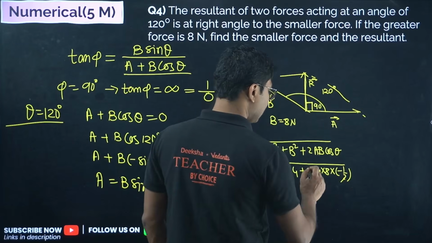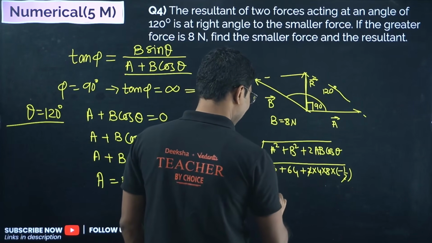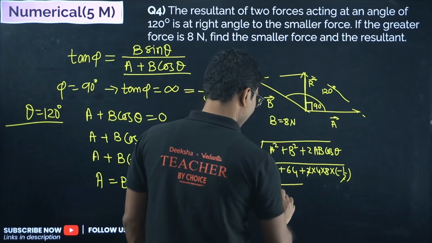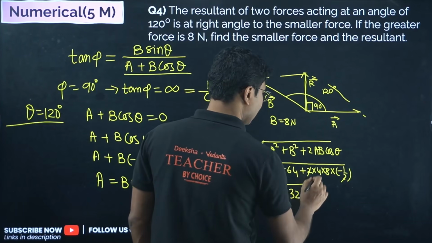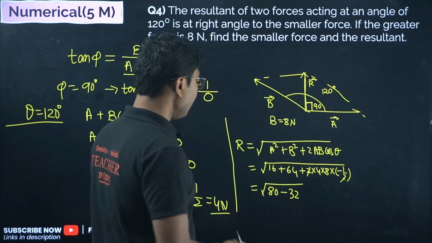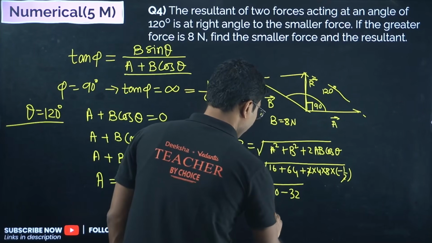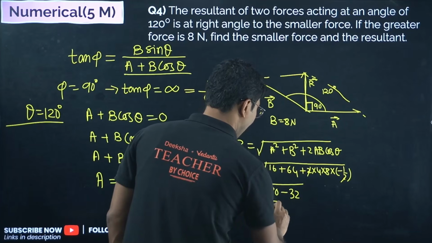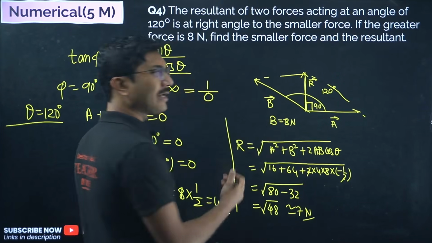So this cancels, 2 cancels, and we get 80 minus 32. 80 minus 4 8s are 32, so that will be 48. So it will be square root of 48, approximately 7 Newton, 6.9 Newton.